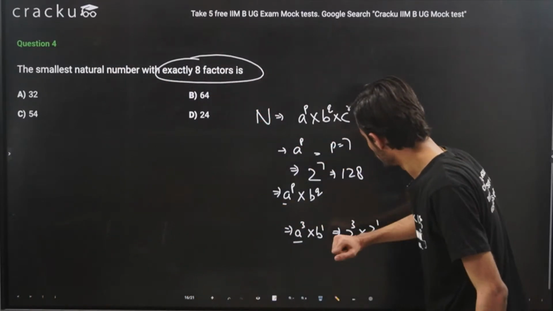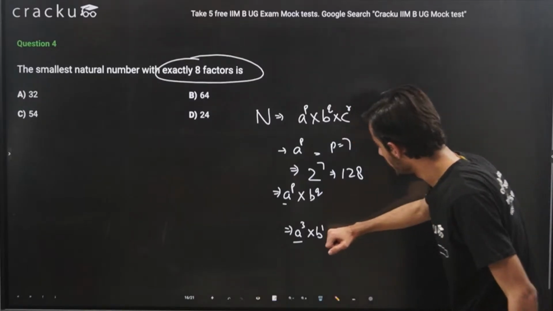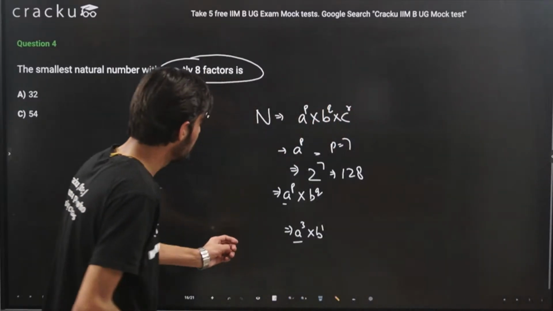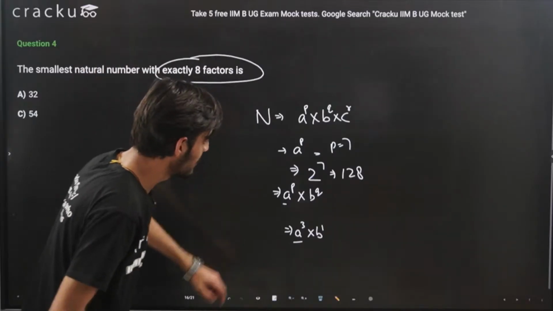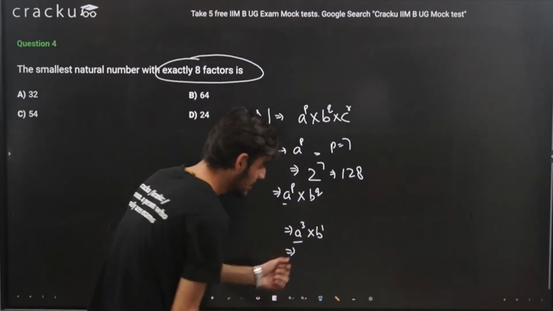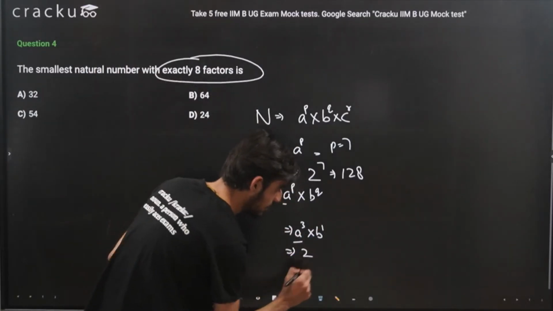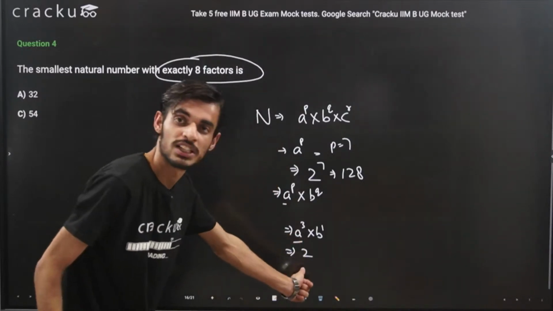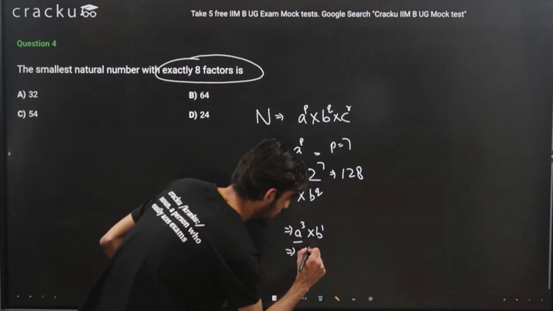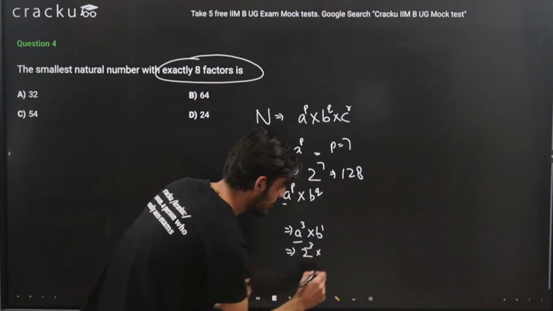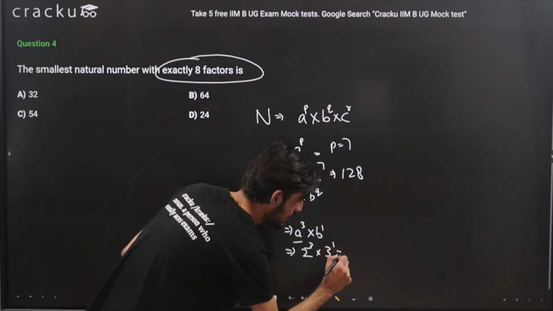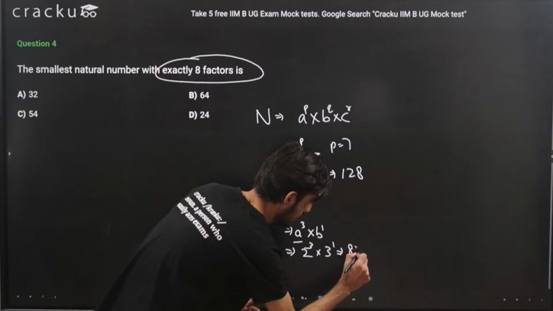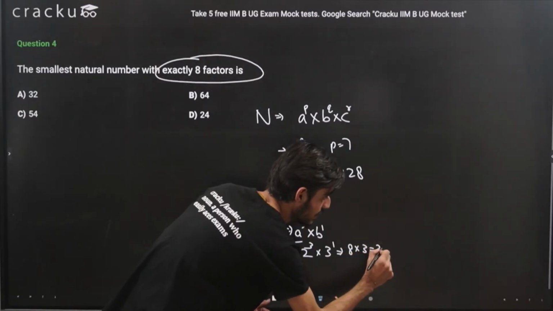So here the total number of factors will be 8. What will be the value of the smallest number we need to find? We give the power 3 to the smallest prime number, that is 2. So it will be 2 raised to the power 3 multiplied by 3 raised to the power 1, that is 8 into 3, that is 24.